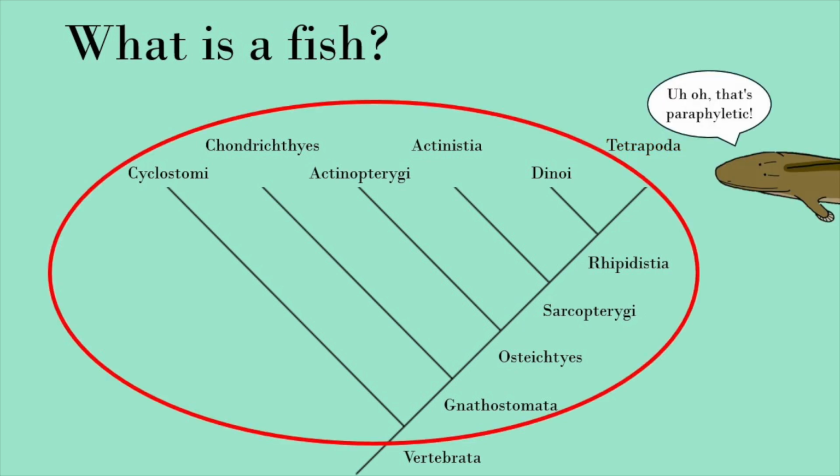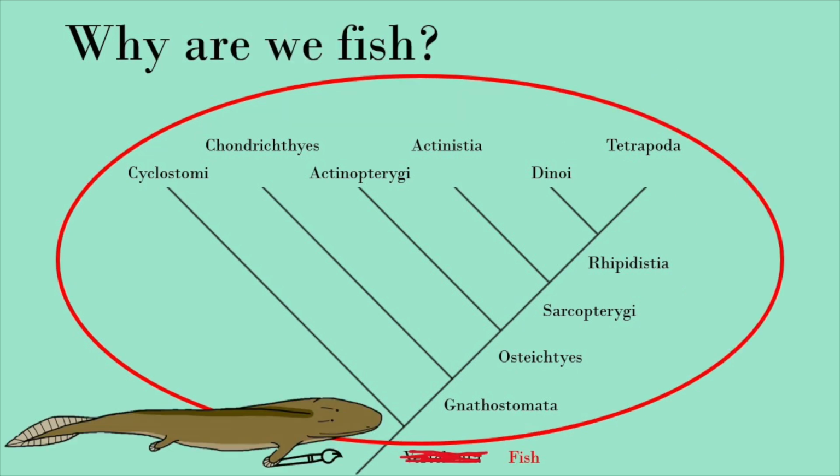Now, if you were to draw a line around all the groups that would normally be considered fish, it would look something like this. See the problem? This group includes a bunch of clades and their common ancestor, but it excludes the tetrapods, which means that this group is paraphyletic, and as you now know, that's something to be avoided. You could decide that you really want fish to be a monophyletic group, a clade, and that you're fine with tetrapods being fish so long as the others are too, but this group would basically be the same as Vertebrata.